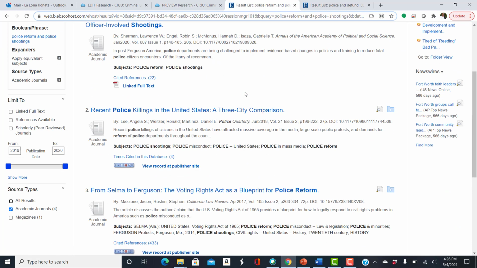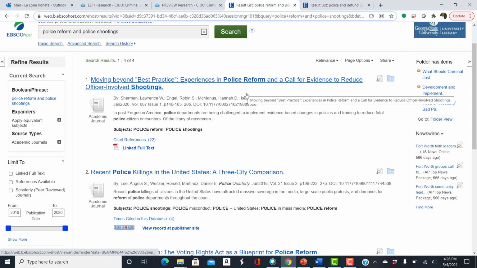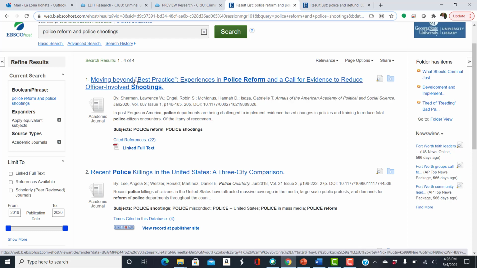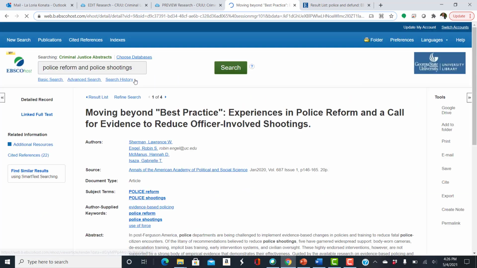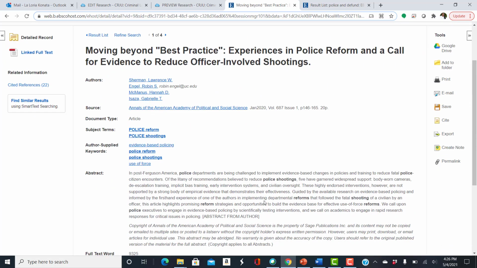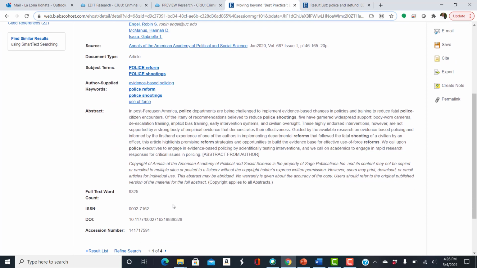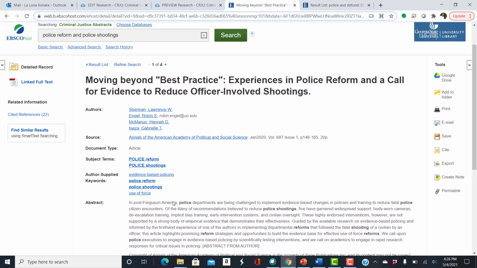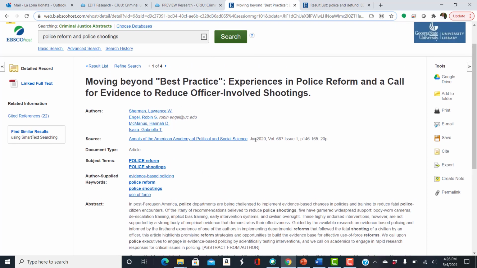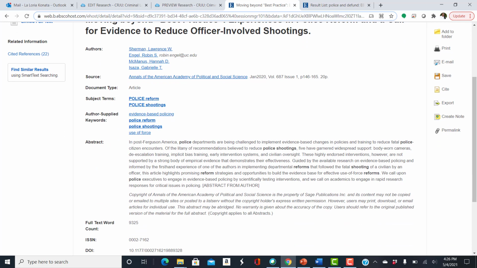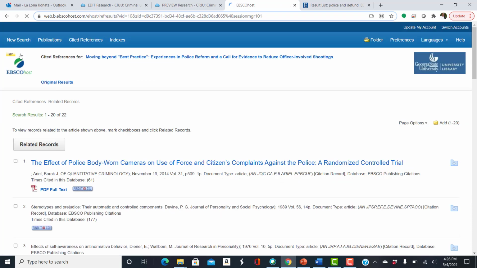But let's see. This seems to be something that we're looking for. Police reform, police shootings. The police shootings is really why we're looking at defunding the police. And this is from last year, January 2020. So if this was the best of the bunch, what you could do is use the bibliography or the cited references for this article to find additional resources.